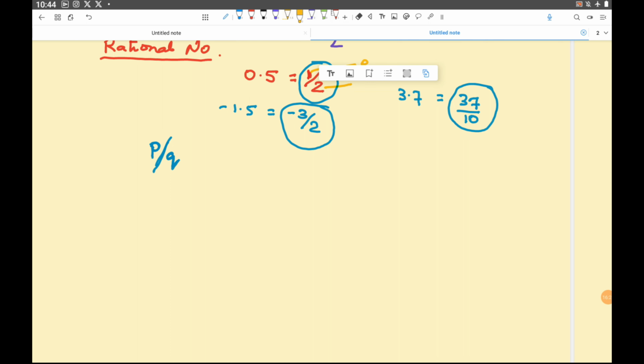Getting my point? Similarly, here P is 37, Q is 10, here P is 3, Q is 2. So what I'm saying is, definition of rational number is any number which can be written in form P divided by Q, and with one condition, that Q should not be equal to 0.